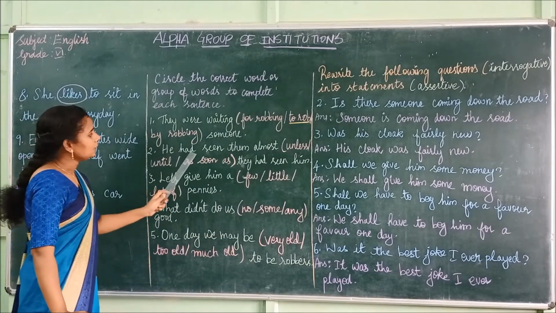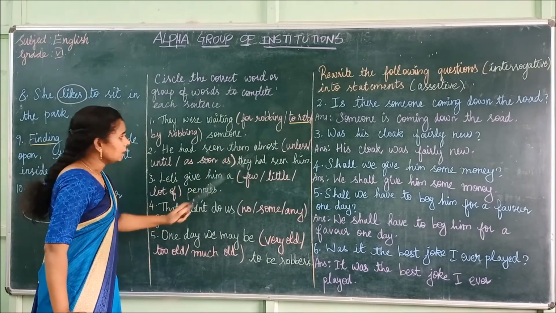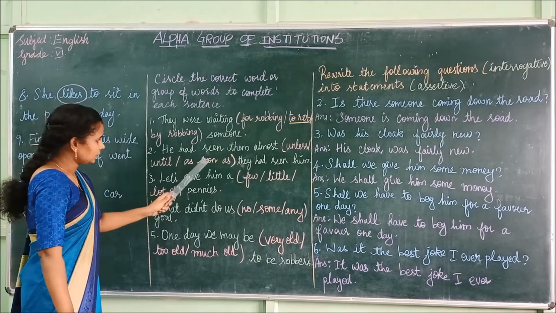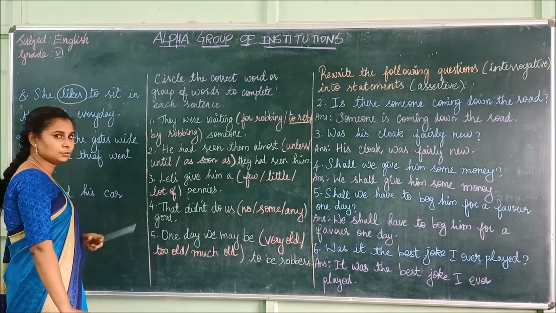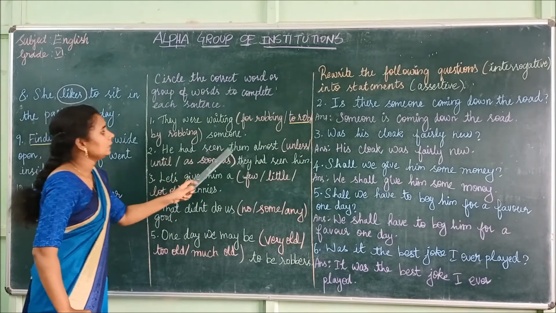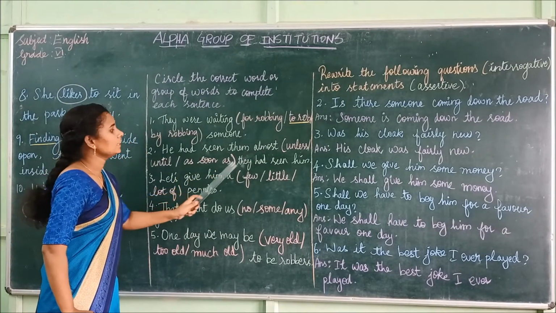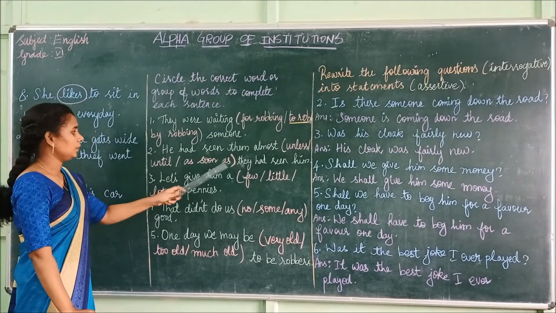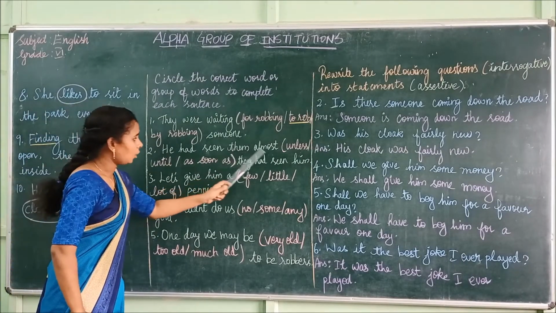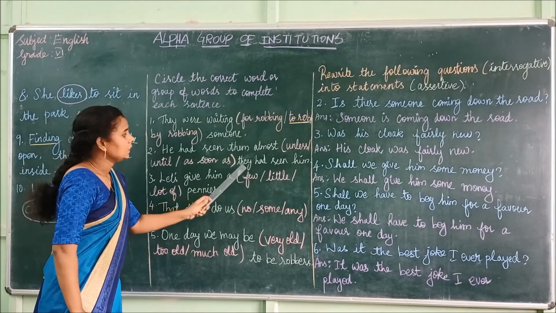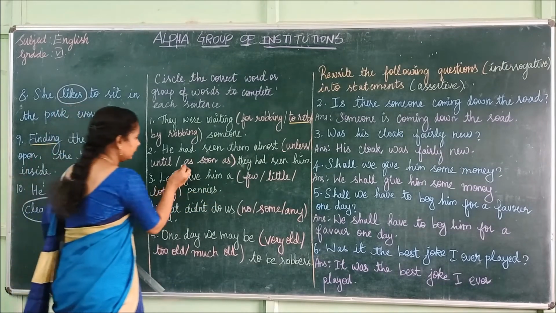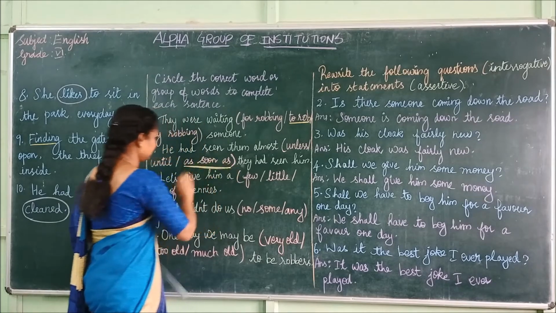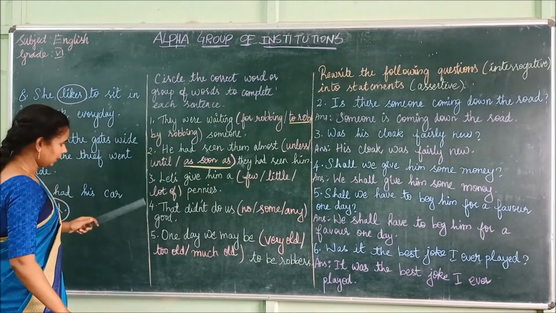The options are unless, until, as soon as. So what will suit here? He had seen them almost as soon as they had seen him. The right answer is as soon as.